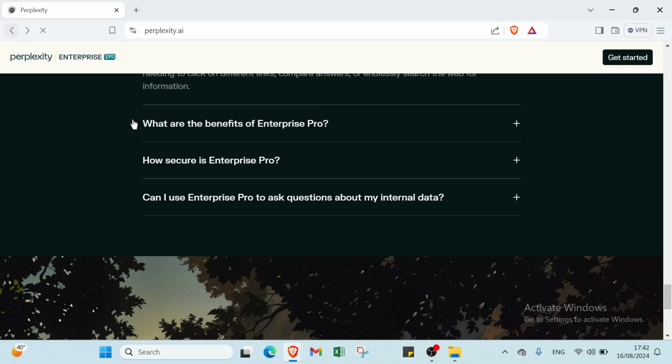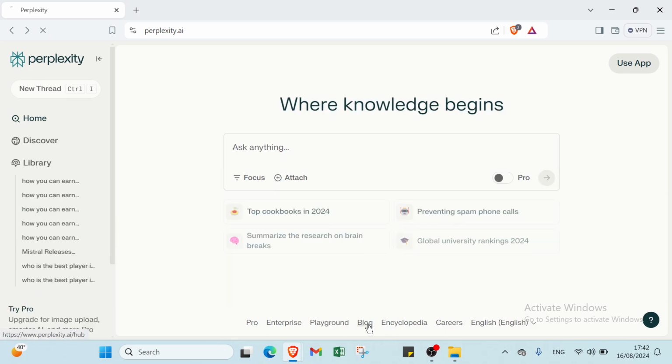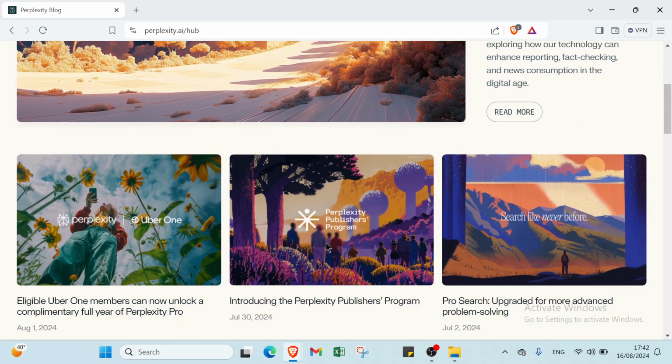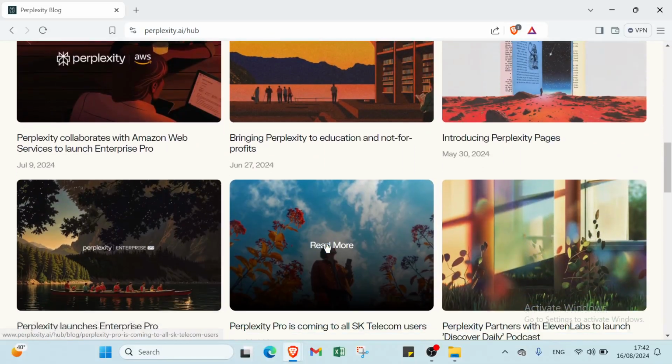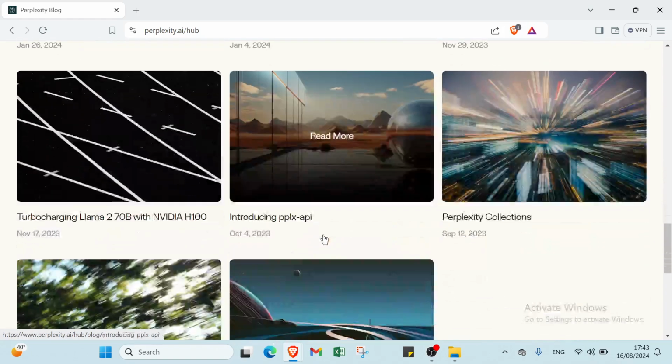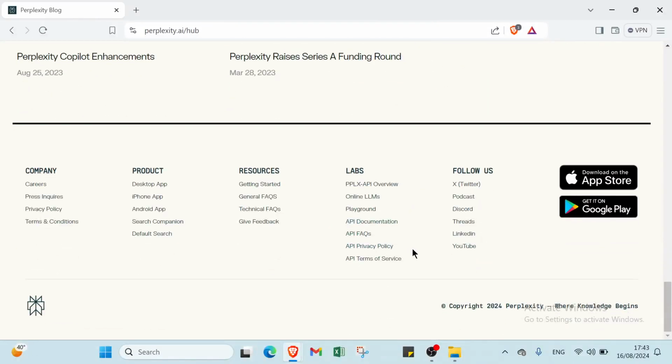The third one is consulting. So for example, as a consultant, you help small businesses integrate Perplexity into their workflow. For example, you could advise a marketing team on how to use Perplexity to research competitors, stay updated on industry trends, or generate content ideas efficiently.